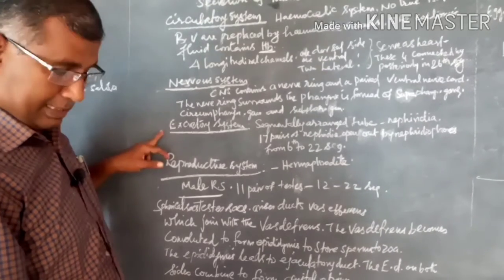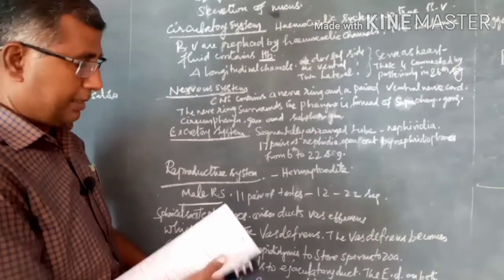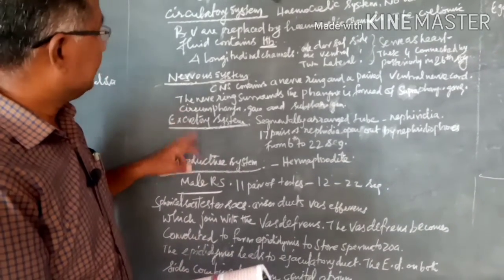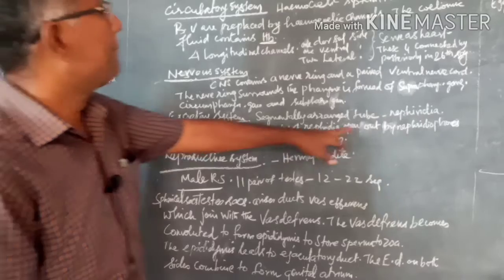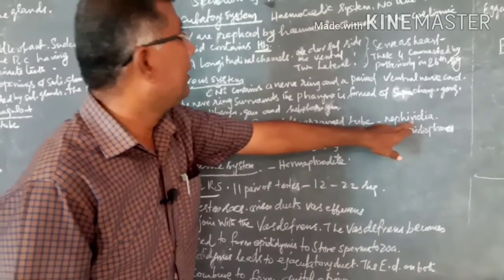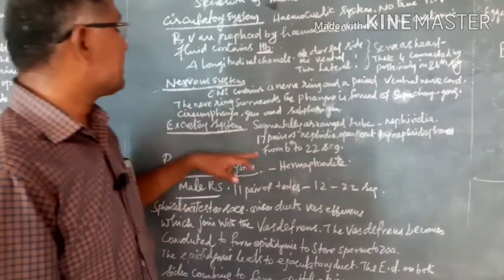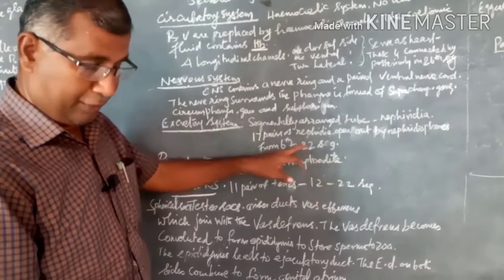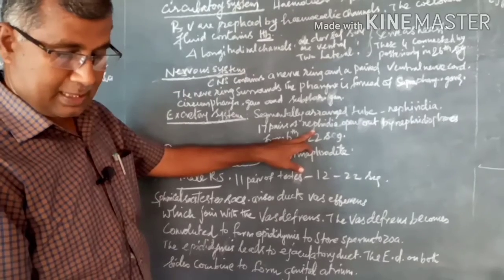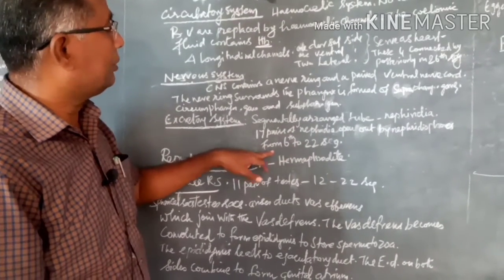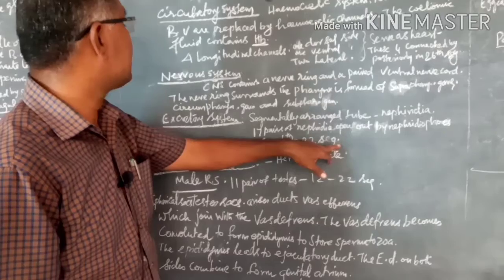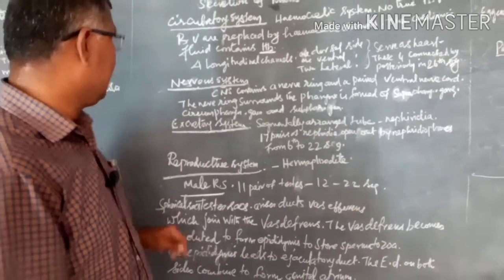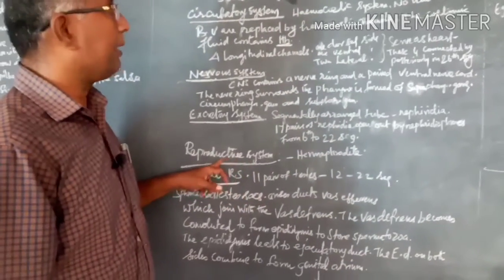Next one is the excretory system. In leech, excretion takes place by segmentally arranged tubes, that is nothing but nephridia. There are 17 pairs of nephridia that open out by the nephridiopores. Understand? That is, from the 6th to 22nd segment, the nephridia are present. There are 17 pairs.